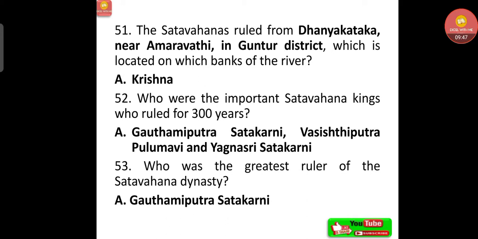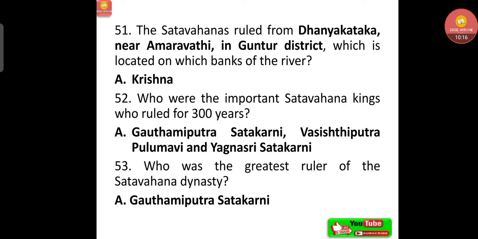The Satavahanas ruled from Dhanyakataka near Amaravathi in Guntur district, which is located on which banks of the river? That is Krishna. Who were the important Satavahana kings who ruled for 300 years? That is Gauthamiputra Satakarni, Vasishtiputra, then Pulamavi and Yagnashri Satakarni. Who was the greatest ruler of the Satavahana dynasty?